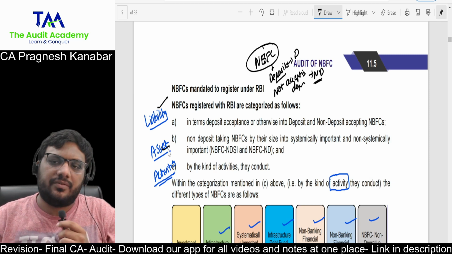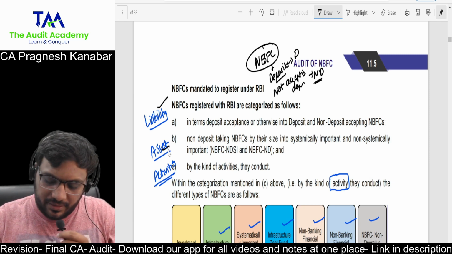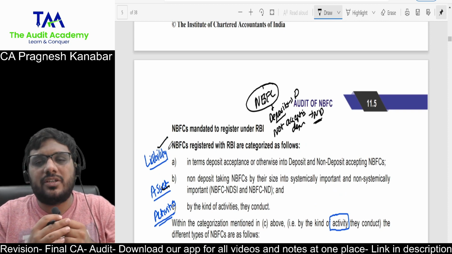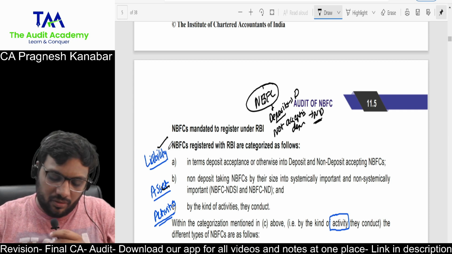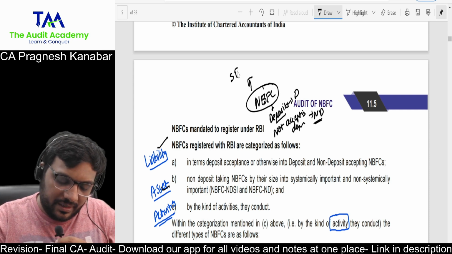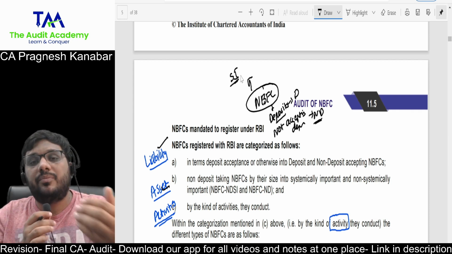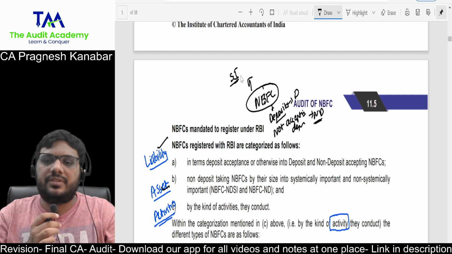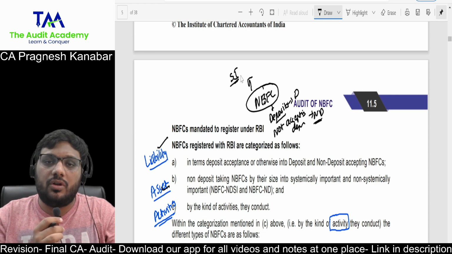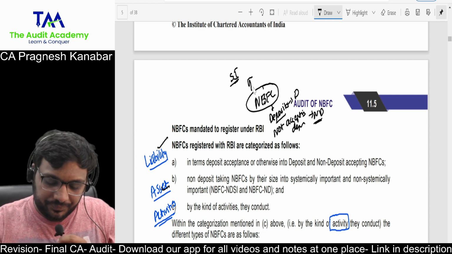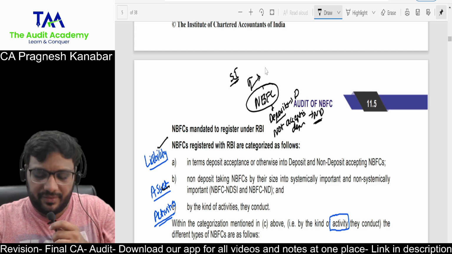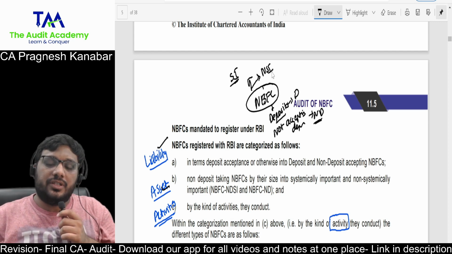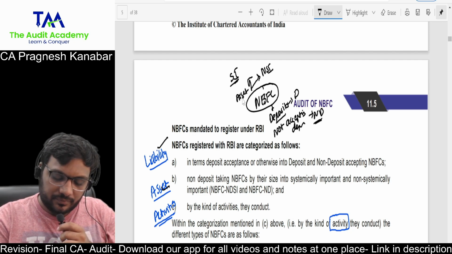Then asset-based classification. If the NBFC's total asset as per the last audited balance sheet is 500 crore or more, then it can be a systemically important NBFC. That means for the economic system, a little important NBFC, where asset size is 500 crore or more, and other NBFCs where asset size is less than 500 crore will be non-systemically important. All right. So this is based upon the asset.